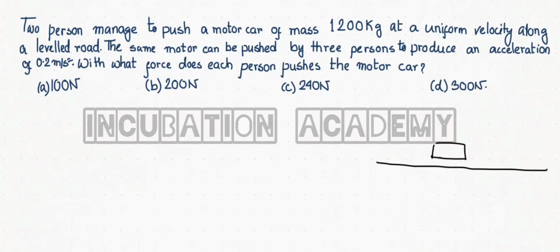Two persons are applying force on it, and let us say these two forces are both capital F. The mass of the motor car, capital M, is 1200 kg, and these two persons manage to move the car with uniform velocity. That means the acceleration is zero.